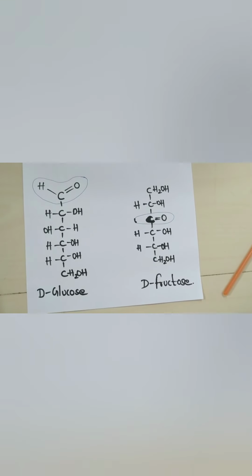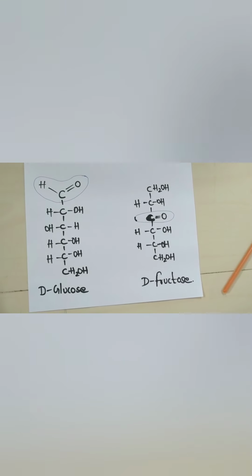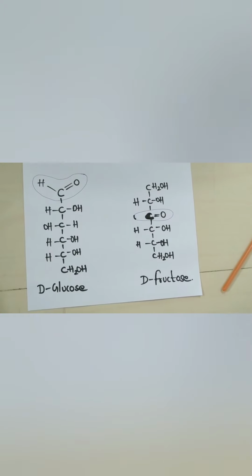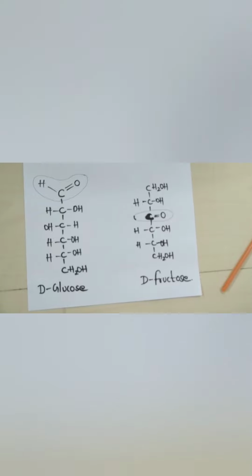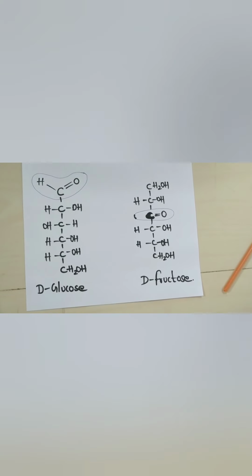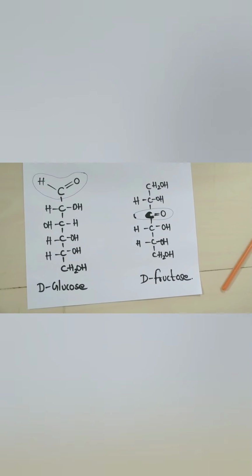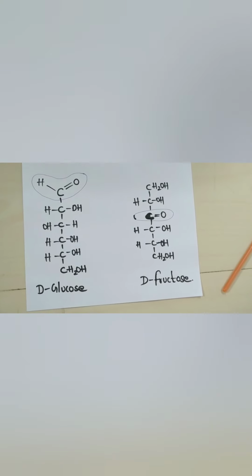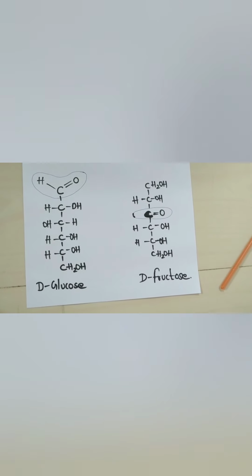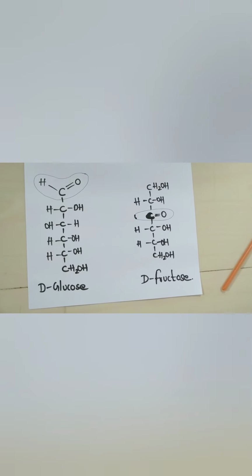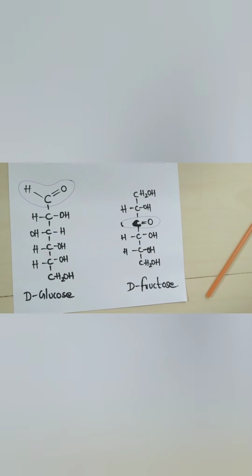When the OH moves to the right, it is D conformation, and to the left it is L conformation. Look at the third carbon of glucose: on the left-hand side the OH group is attached, and on the right-hand side the hydrogen is attached.